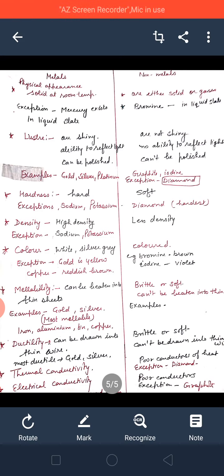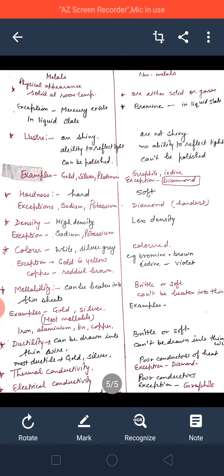Exception is always there, a form of carbon. What is the form of carbon? Graphite, diamond. Here, diamond is a good conductor of heat. You can see graphite is also a good conductor of heat. So in the exceptions, diamond is a good conductor of heat. Okay. Then graphite is a good conductor of electricity.